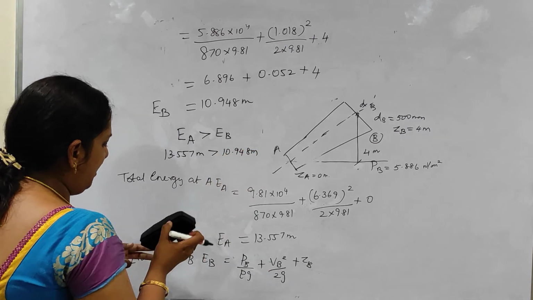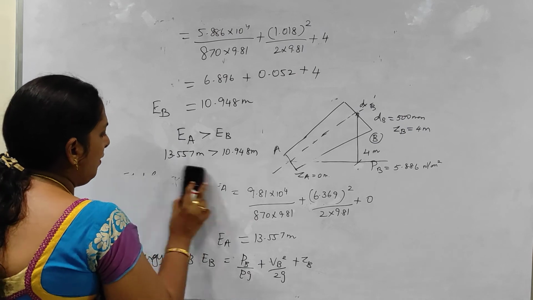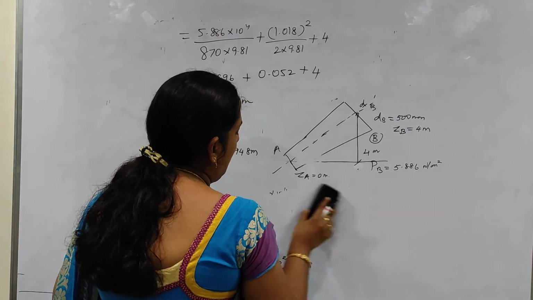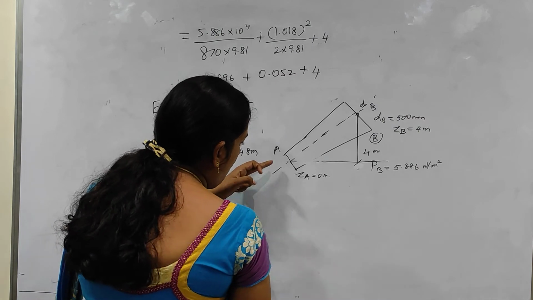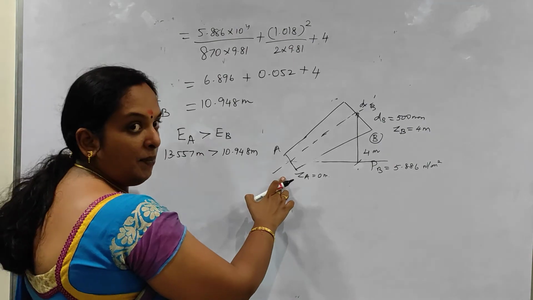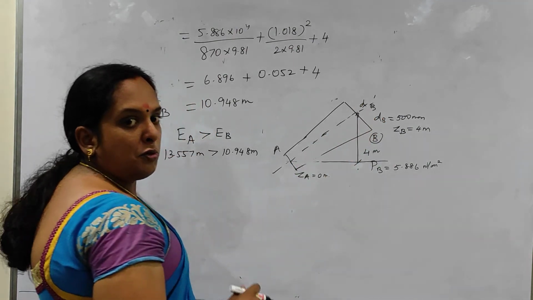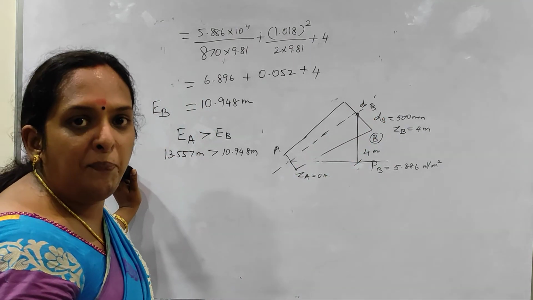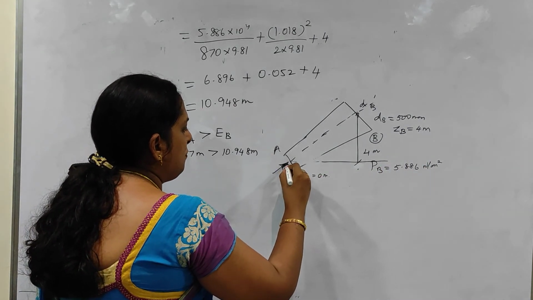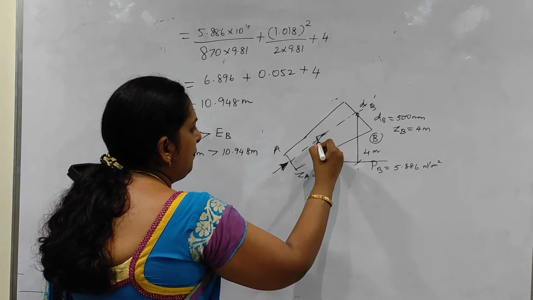So what does it indicate here? The flow is higher at the point A compared to the point B. So the flow is going to take place from A to B. The flow is to be taking place from A to B.